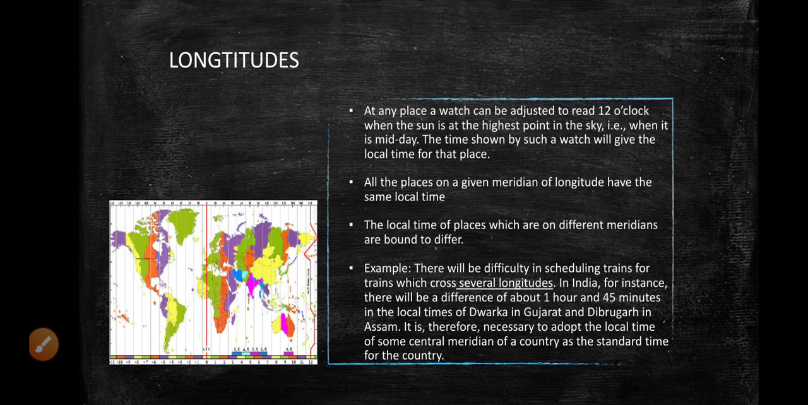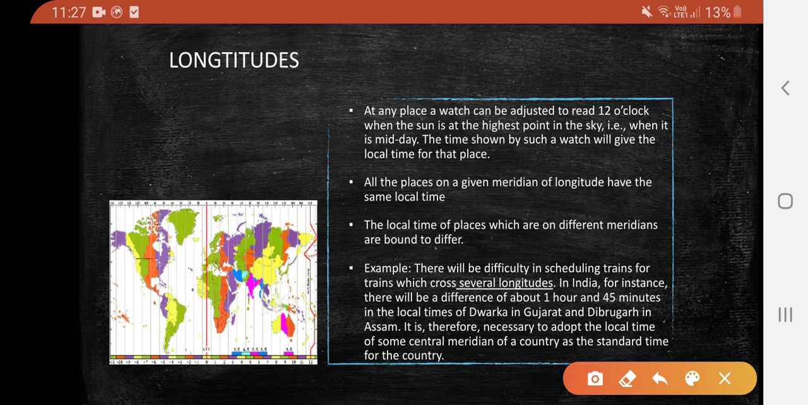At any place, your watch can be adjusted to read 12 o'clock when the sun is at the highest point in the sky. It is midday. The time shown by a watch is the local time of the place. All the places on a given meridian or longitude have the same local time. The local time of places on different meridians is bound to differ.